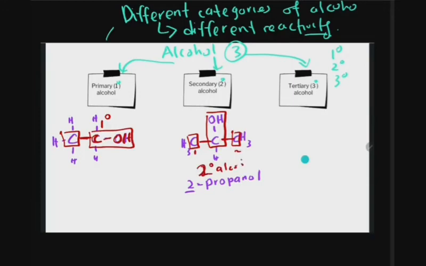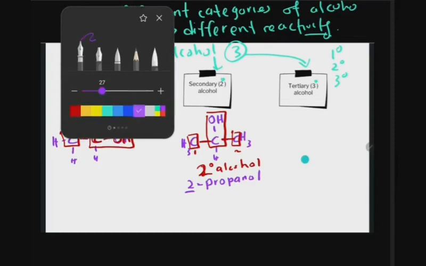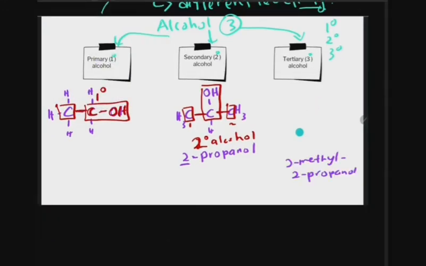The same goes for tertiary alcohol. For example, you have 2-methylpropan-2-ol, meaning you have propanol and a methyl at carbon number 2, and your OH is also at carbon number 2.